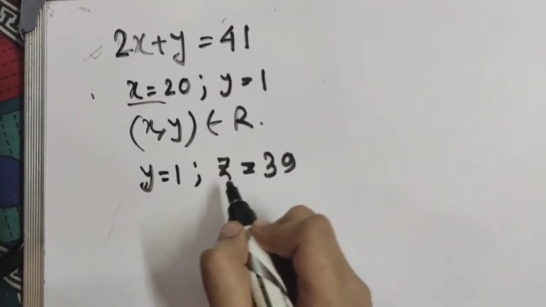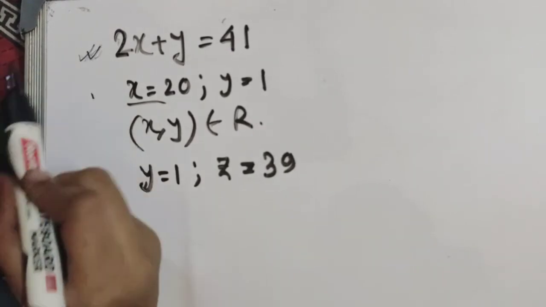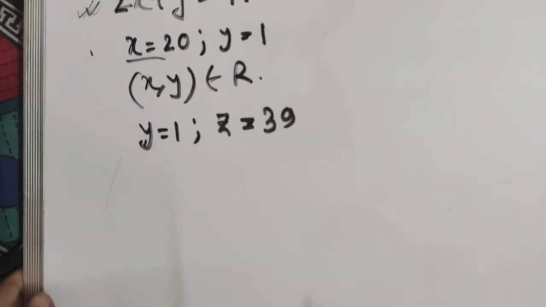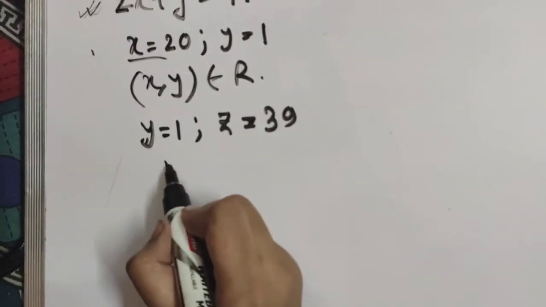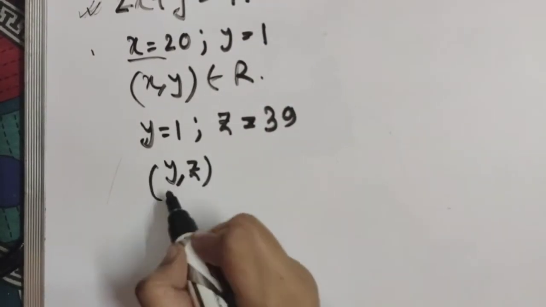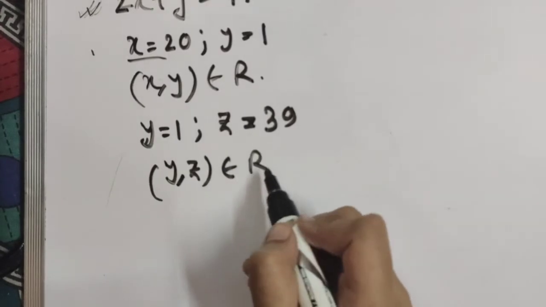Then also the equation is satisfied: 2 into 1 plus 39 equals 41, right? Therefore (y, z) belongs to R.